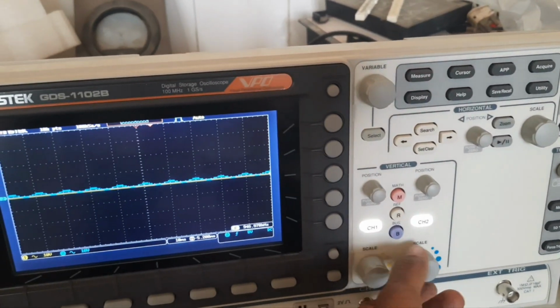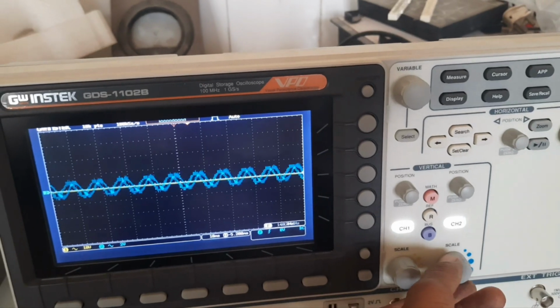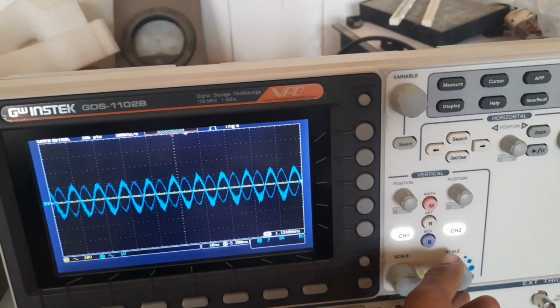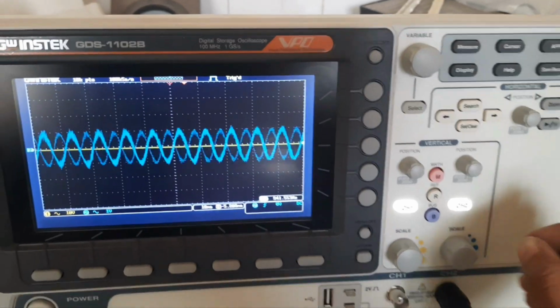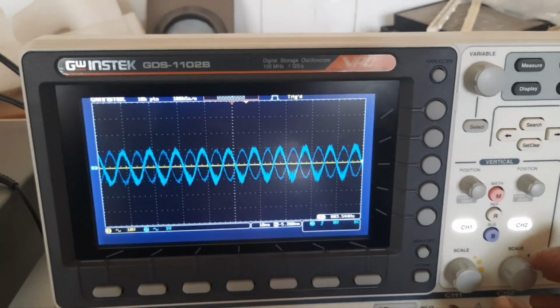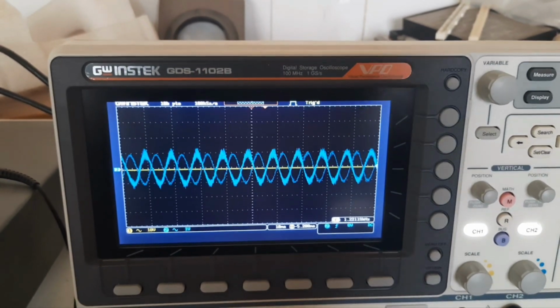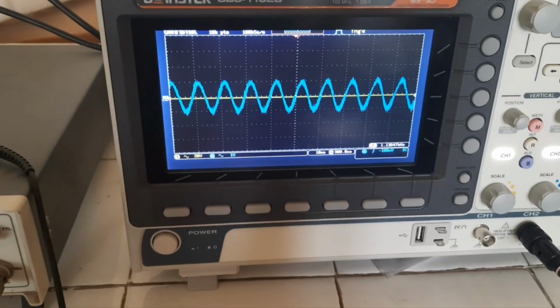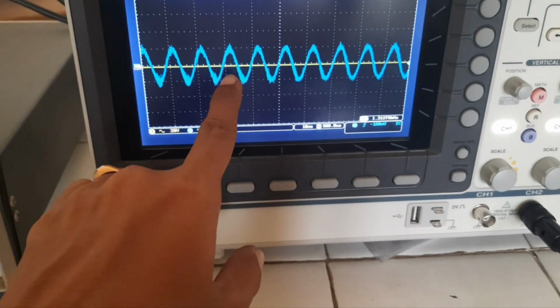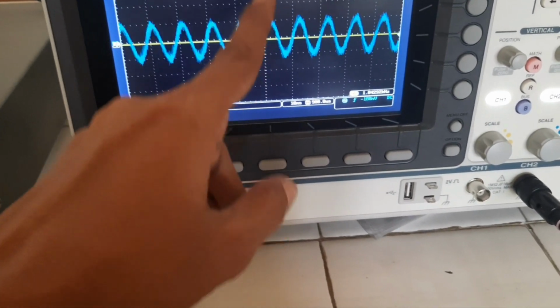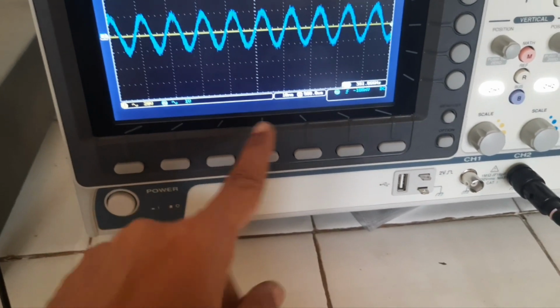Here you can see the waveform you can generate, a sine wave. So what is the frequency? That is around 100 Hz. You should note down the horizontal scale. The horizontal scale will give time, and the vertical is going to be amplitude.